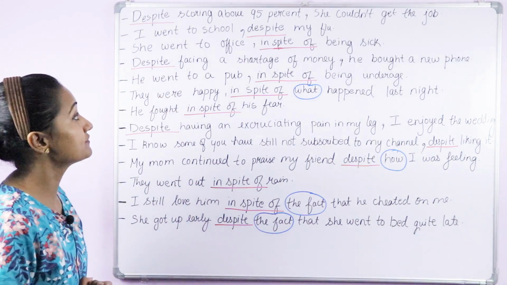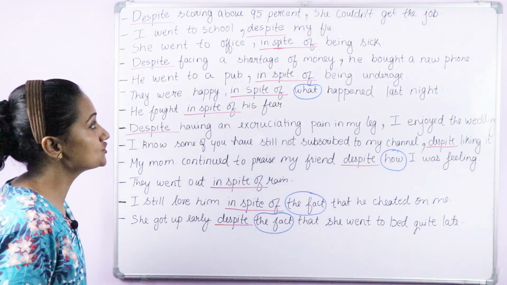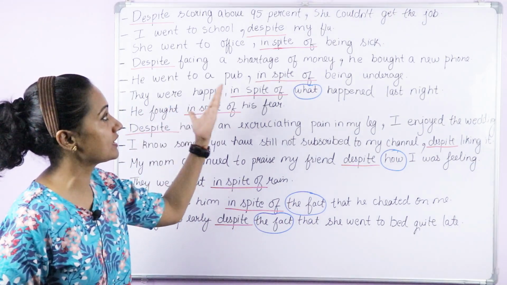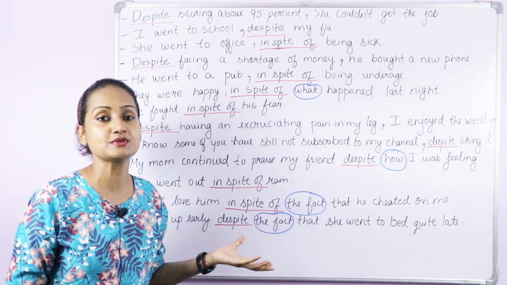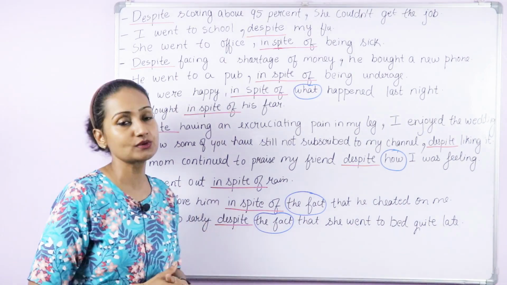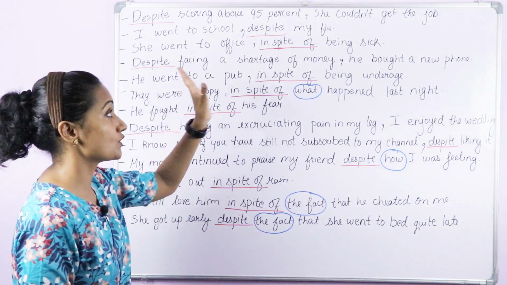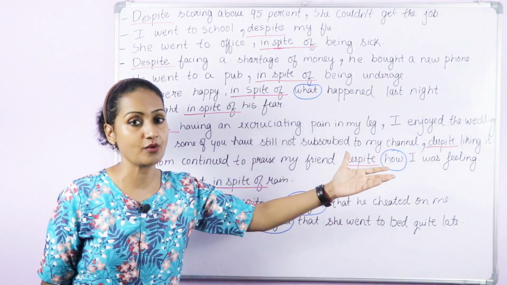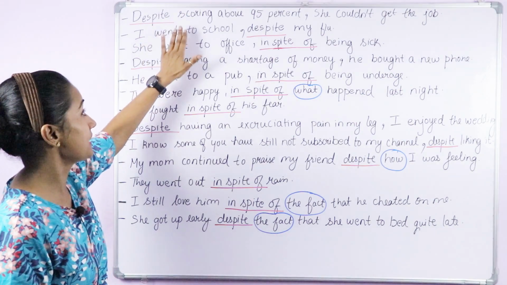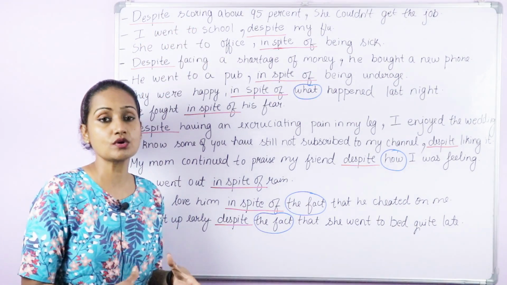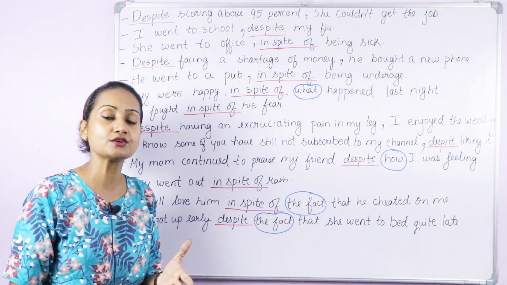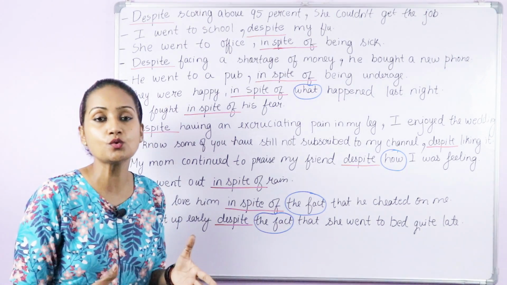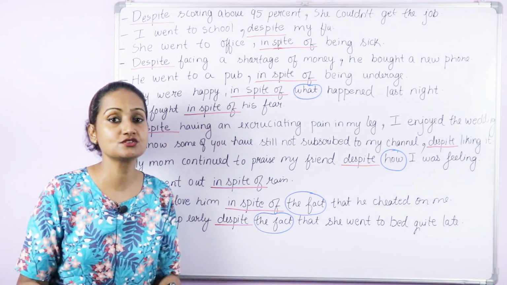Despite scoring above 95%, she couldn't get the job. Have you noticed the contrast? Generally, when you get good marks, more than 95%, it is expected that you would get the job. But there is a contrast. Despite scoring above 95%, she couldn't get the job. After despite, I have used a gerund, score plus ing. You remember you can use a gerund, a noun or a pronoun, or a phrase with what or how. These three things you need to keep in mind.